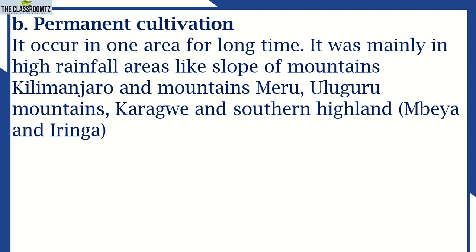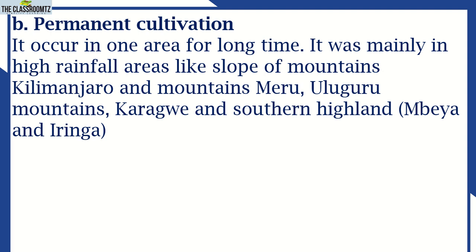They never moved from one place to another because the place where they were living gave them enough rainfall to support agriculture. Kilimanjaro, Mbeya, Meru, Uluguru, Karagwe, all those areas received a high level of rain and had good climatic conditions, so it was easy for them to settle at one place. This is permanent cultivation, the opposite of shifting cultivation.